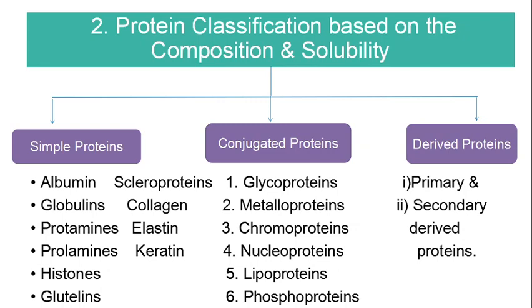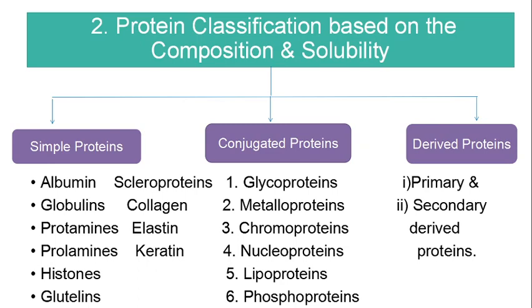All these will be categorized in the category of primary derived proteins. Under primary derived protein you will get three products, namely the coagulated and denatured protein. It is obtained by the action of heat on the natural proteins, by the action of either physical or chemical agents. Okay, you get this coagulated or denatured protein.